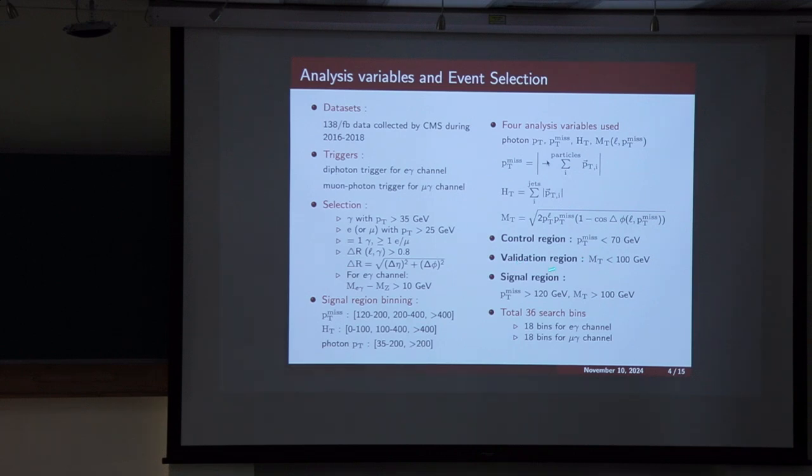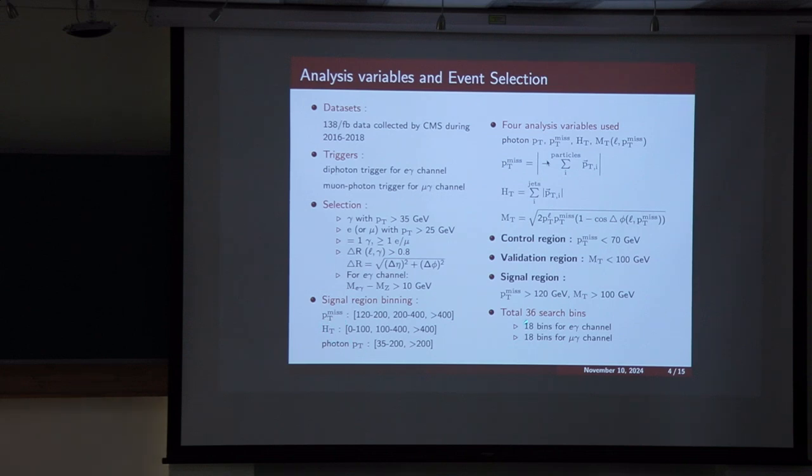And once this is done, we move to the signal region where we expect a significant number of SUSY signal events to be present, and these are the regions defined as mentioned here. So further, the signal region is binned in terms of variables like MET, ST and photon PT.